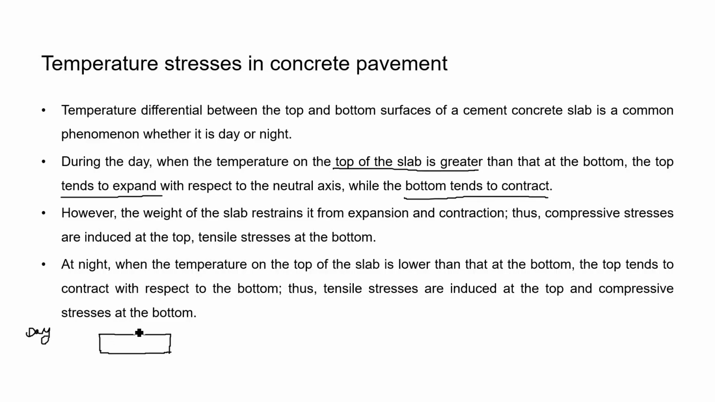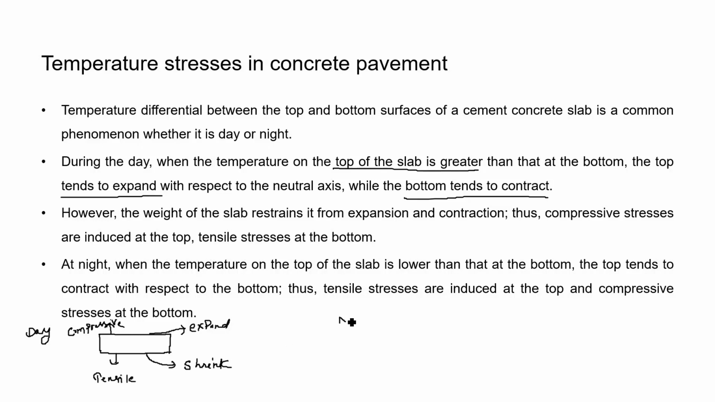what happened due to higher temperature at the top surface, it tried to expand. And due to lesser temperature as compared to the top surface, the bottom surface tends to shrink. But the weight of the slab restrained both the surfaces from expanding or shrinking. So, that is why in the top surface compressive stresses are generated, and in the bottom tensile stresses are generated.